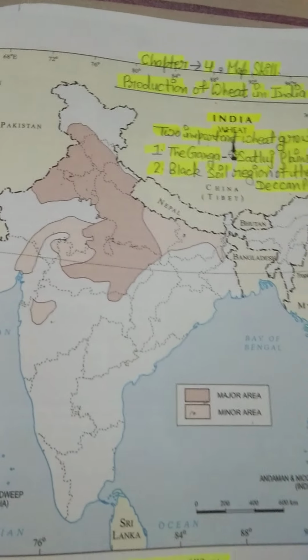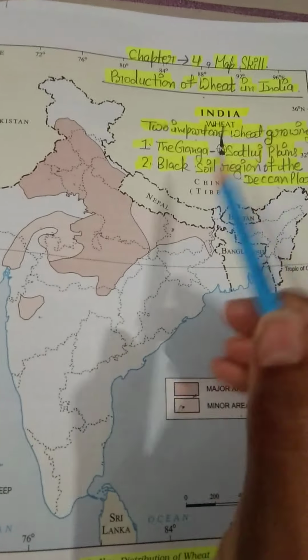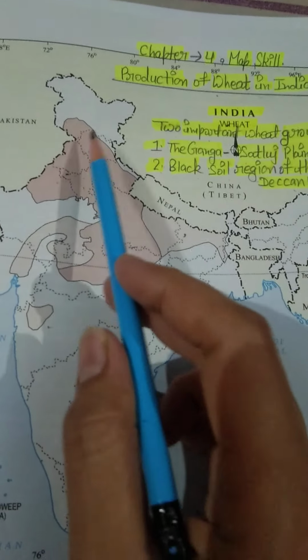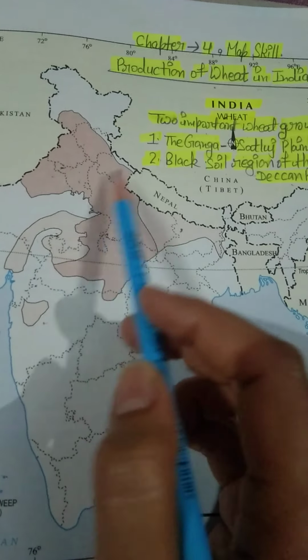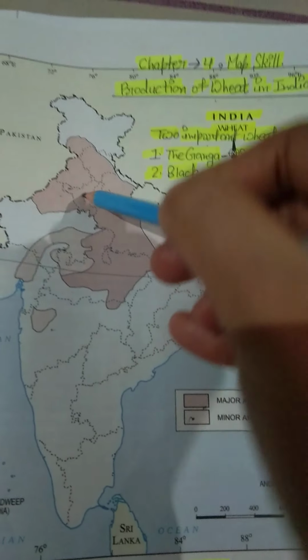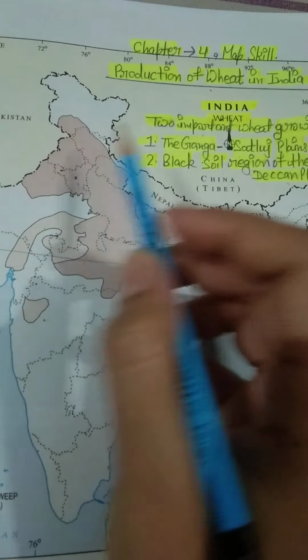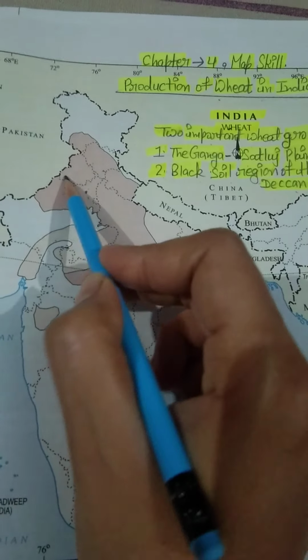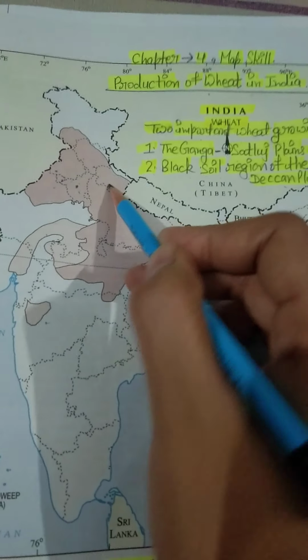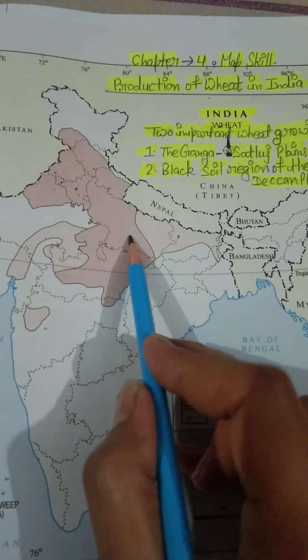So let's see which states are included in the major area of wheat production. Students, as you all know, this is our Haryana, this is Himachal Pradesh, this is Punjab, this is Uttarakhand, and this is Uttar Pradesh.